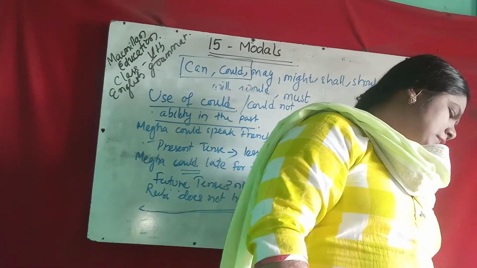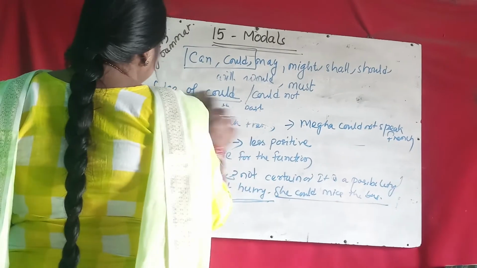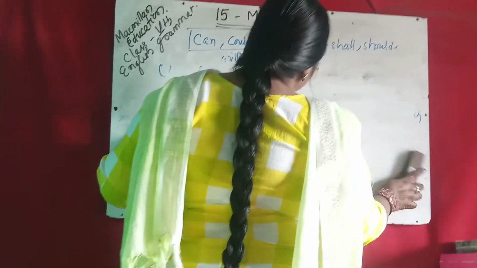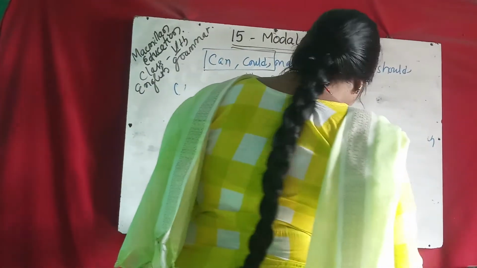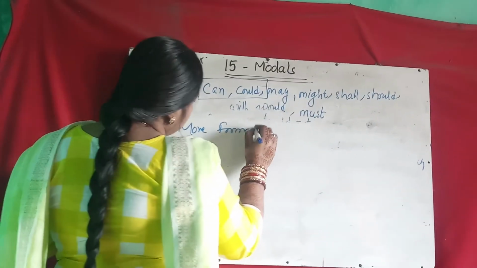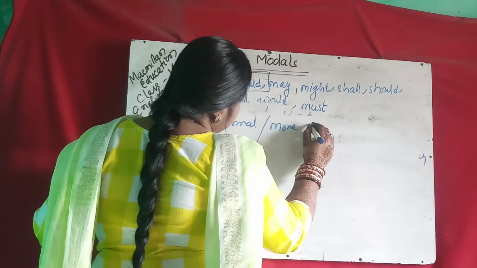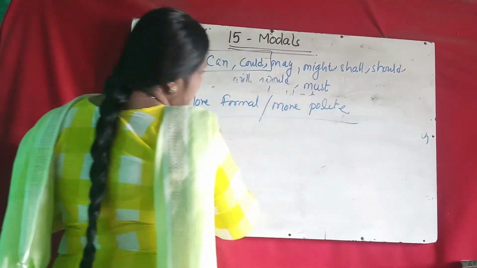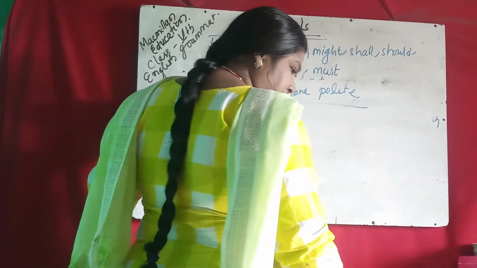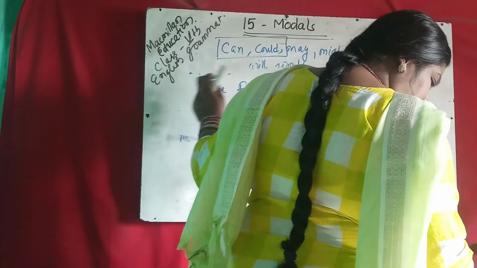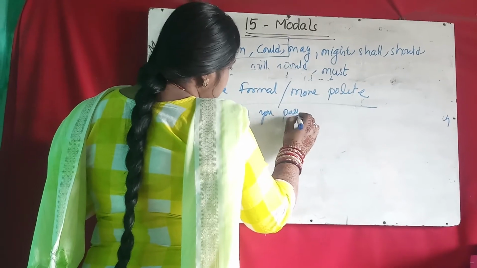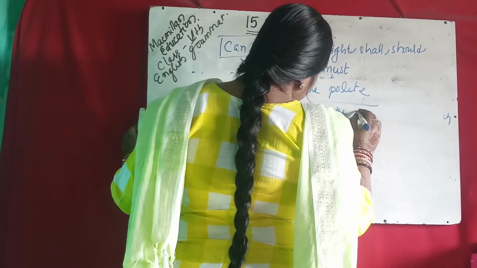Then could is used to be more formal or more polite. If you want to be more formal and more polite, then you use could. In this case also you use could. Could you pass me the salt?